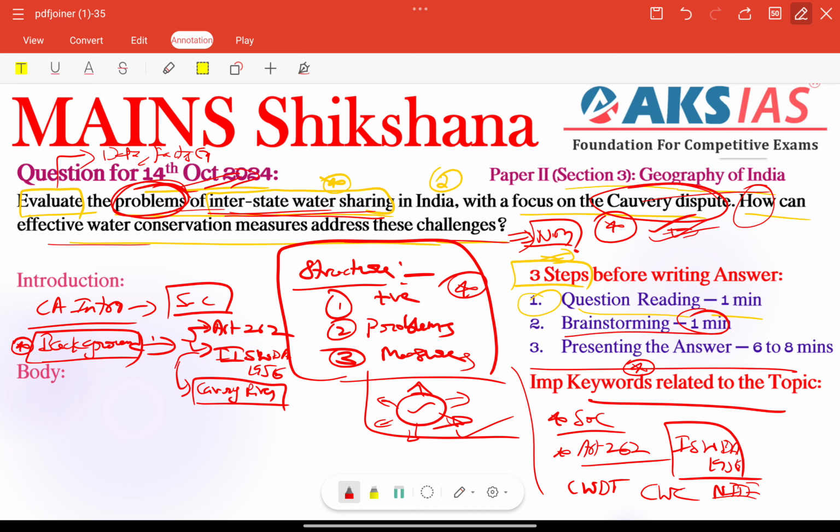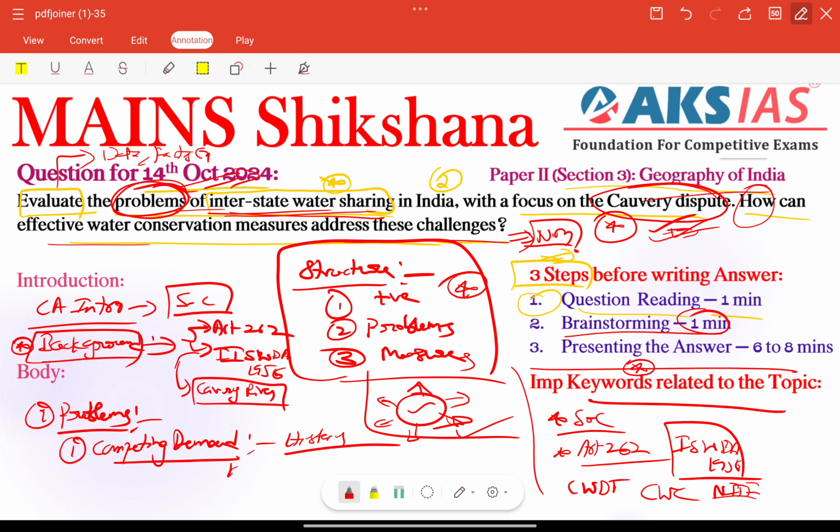Other than that, we need to focus on providing more information in the body part. First we need to include our problems. Interstate water sharing problems: the first important thing is competing demands for water, as we are facing now. Each state has competing demands based on population, agriculture, industry dependency and so on. For example, Karnataka claims that its growing urbanization, especially around Bangalore, requires more water, while Tamil Nadu insists on maintaining historical usage patterns for agriculture. That is also very important here, right?